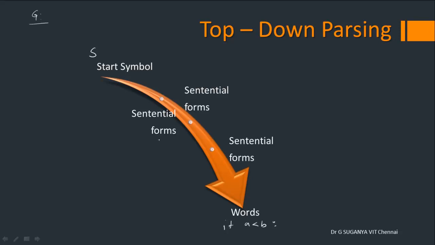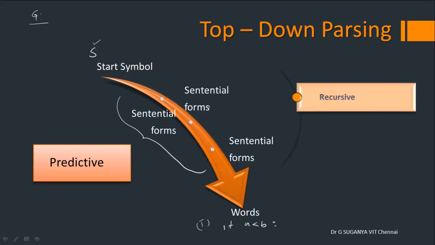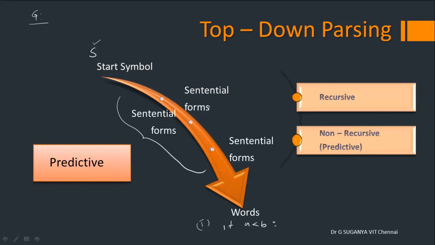So this S is the start symbol, which is purely a non-terminal, and the word is a combination of terminals. In between, you may get a lot of combinations of terminals and non-terminals, which we call sentential forms. So these are the intermediate steps of your top-down parsing. As we have already seen, the most important top-down parsing that is actually in practice is predictive. Apart from that, you have recursive predictive parser and non-recursive predictive parser.